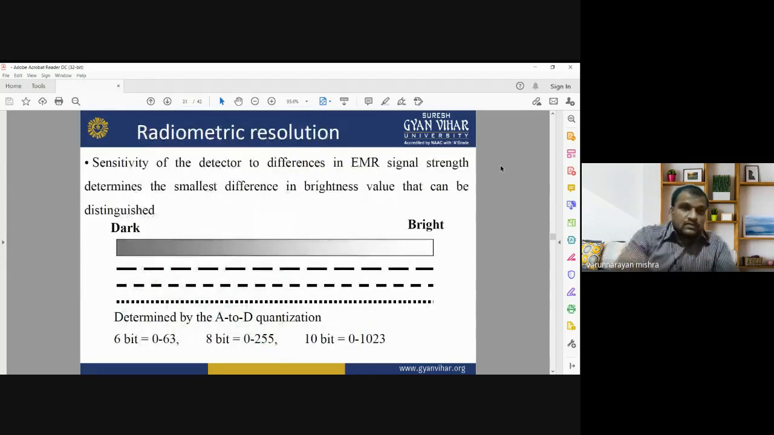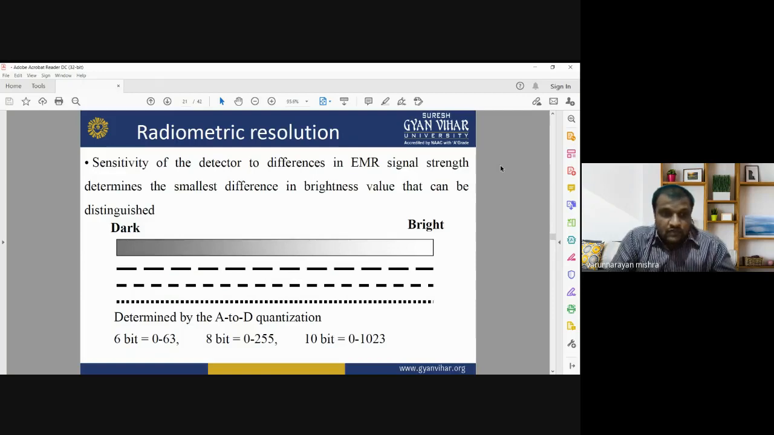This slide shows the radiometric resolution. Radiometric resolution is the sensitivity of a detector or sensor to differences in electromagnetic radiation, the signal coming from the Earth's surface; its strength determines the smallest differences in brightness value that can be distinguished. It can be discriminated on the basis of bit information or gray levels. It is determined by A to D quantization. 6-bit means 0 to 63 gray levels, 8-bit means 0 to 255 gray levels, 10-bit means 0 to 1023 gray levels.